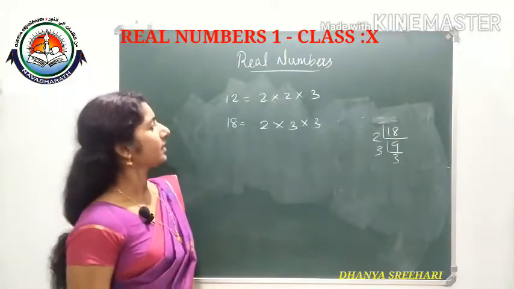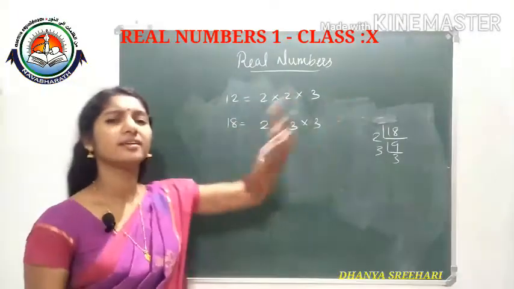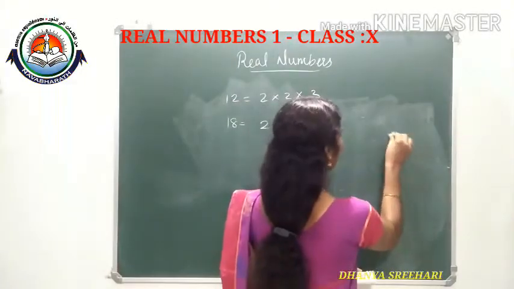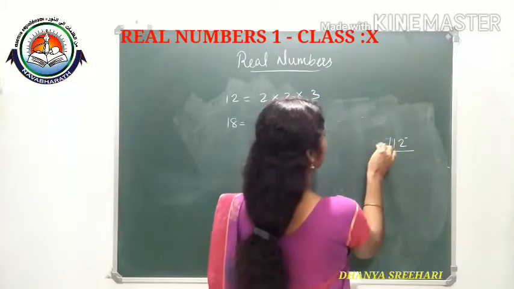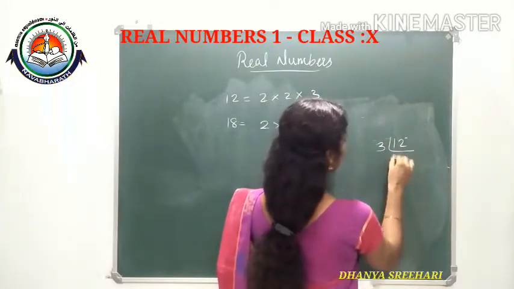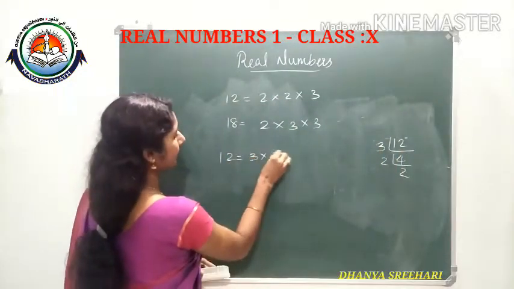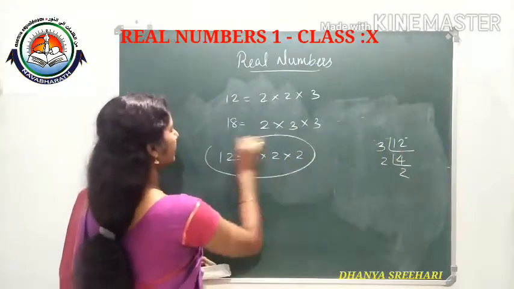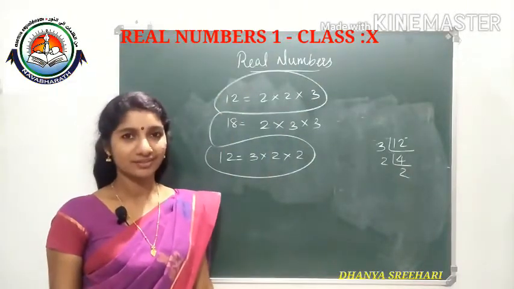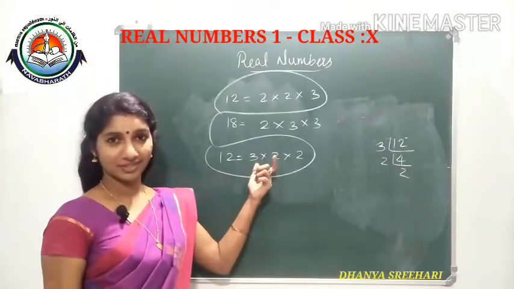And see, can you write 12, its prime factorization, in another way? Like this you can write, no? 12 we can factorize. I divided by 2 first. Now dividing by 3. You are dividing by 3. So 4 3s are 12, 2, 2. So I can write 12 is equal to 3 into 3, 2 into 2. See, what about these two? Different one? Not different. Same thing. See, only the order is different.